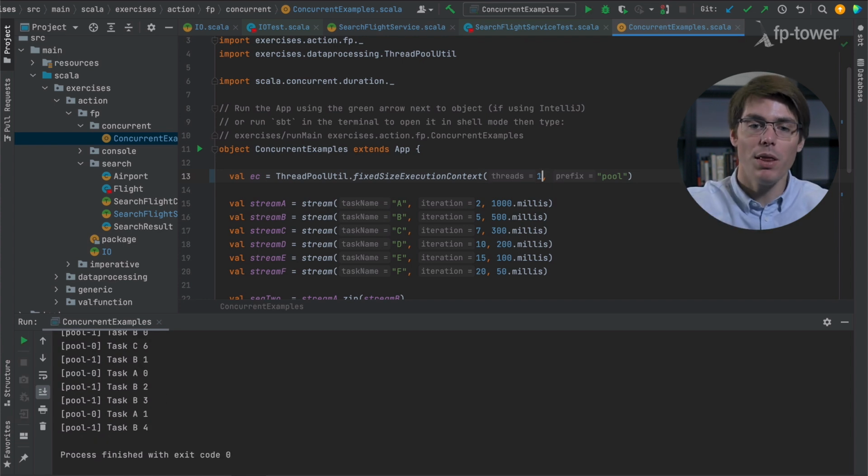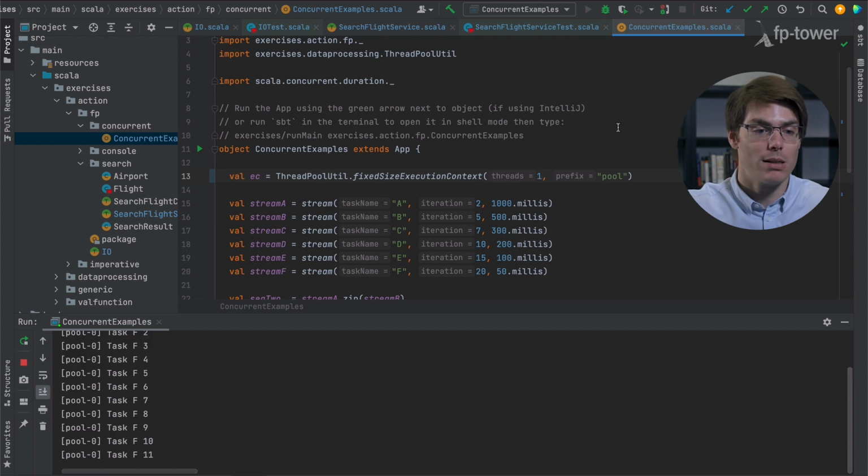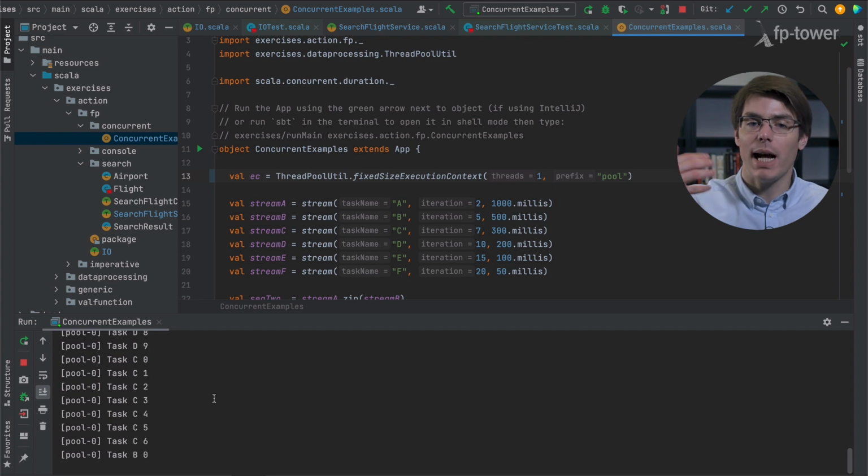And if we put only 1 thread, it should still work. It should execute sequentially, because we only have 1 thread, but it shouldn't block. At least it should progress. Yes, exactly as expected. So now we see we only have 1 thread, pool 0, and all the IOs execute one after another. So everything works fine.